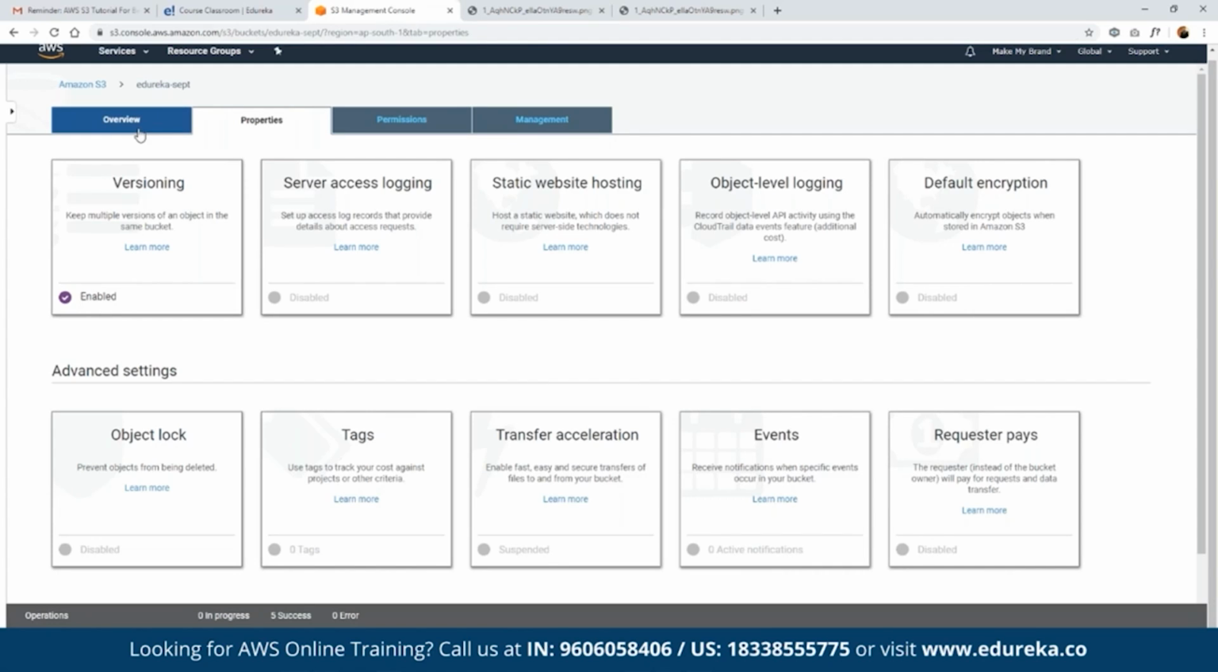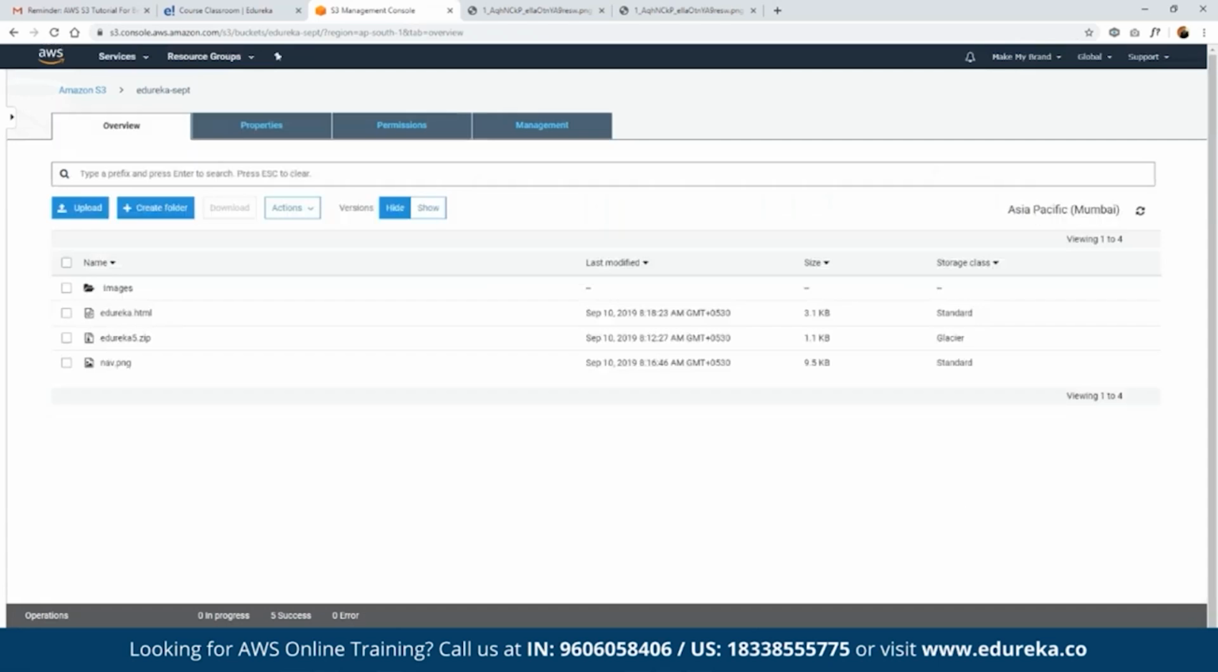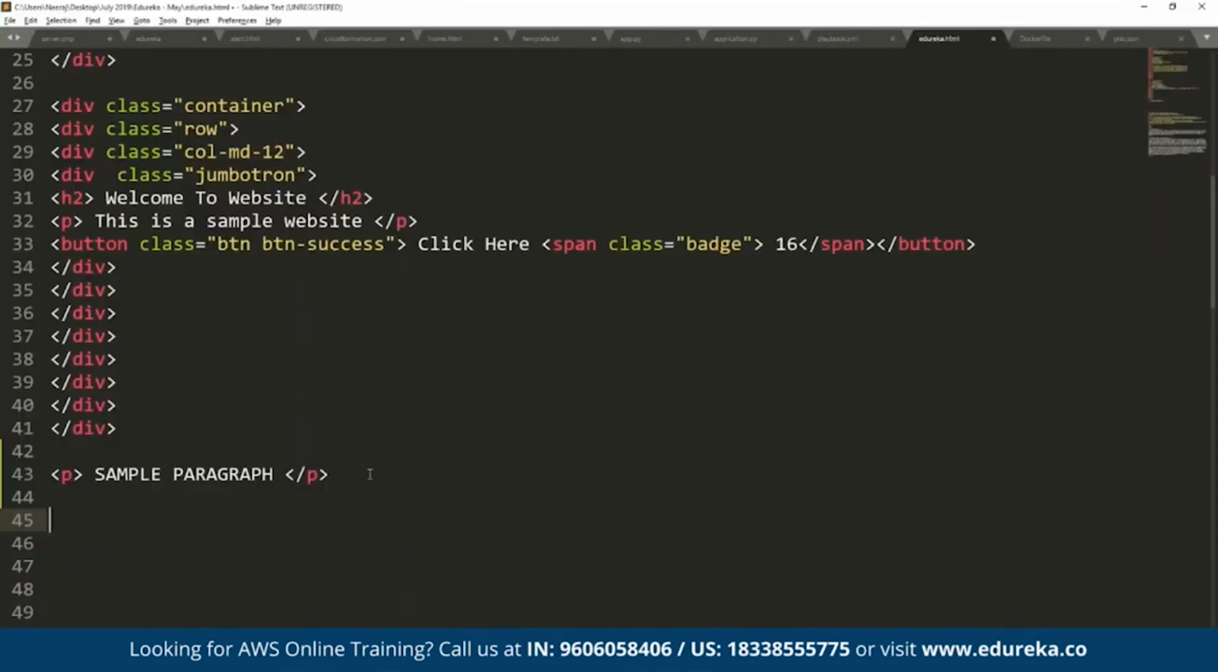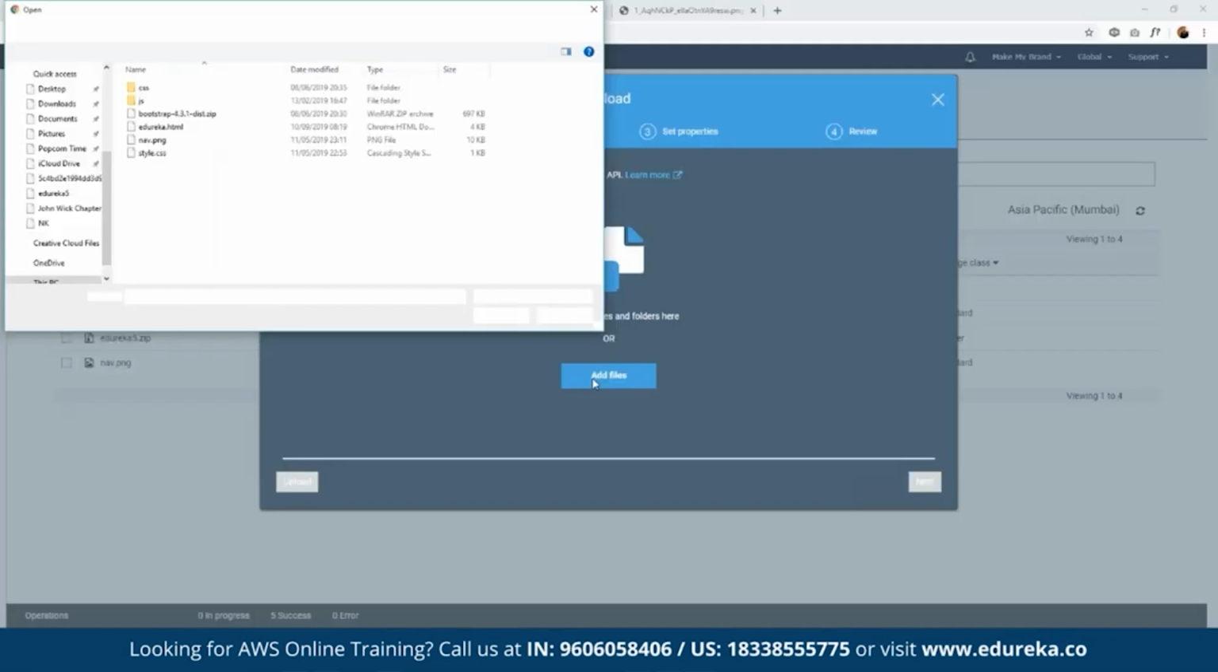Suppose again we add another paragraph: we are learning S3 storage, or just S3. We save it. Now let's go ahead and upload the same file. It is currently updated. Now click on next, choose the same class, and now upload.